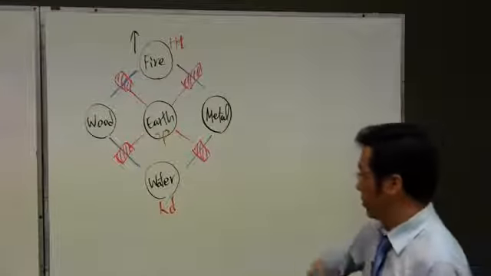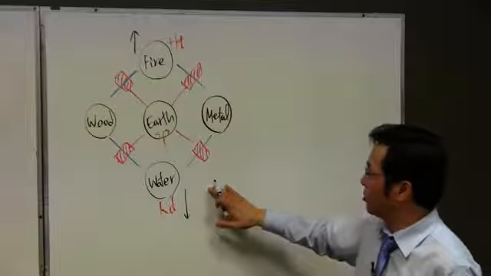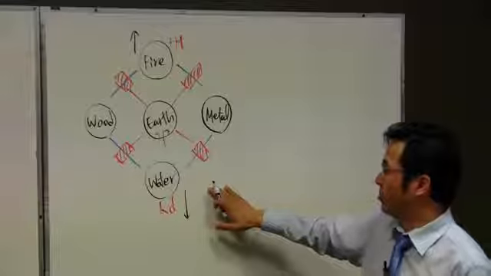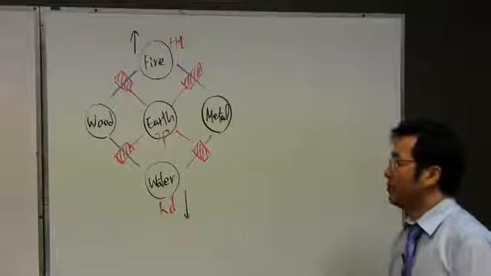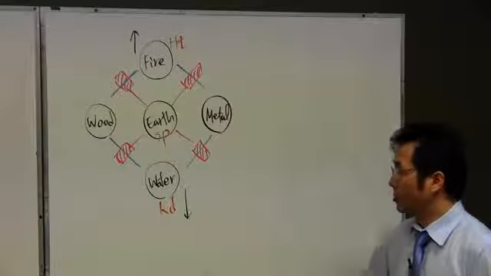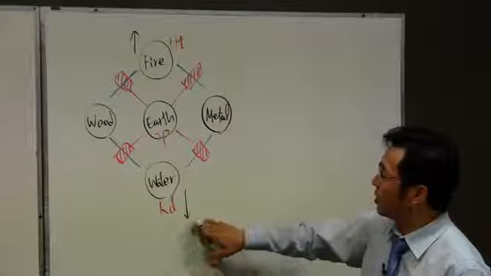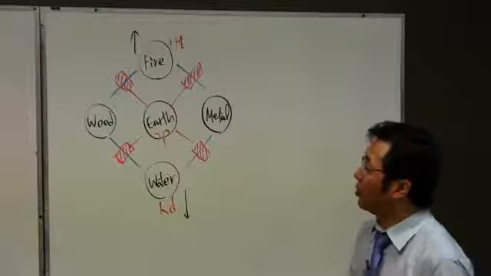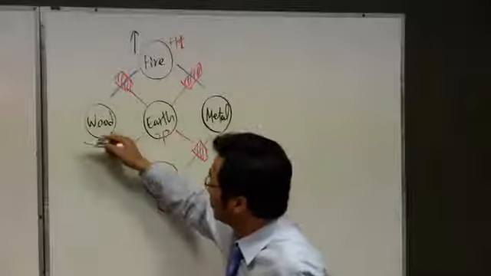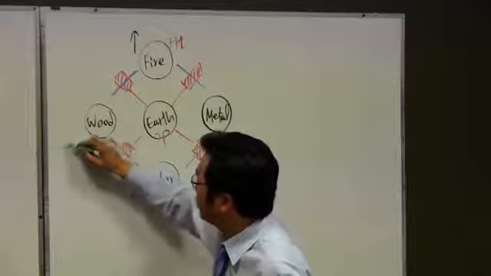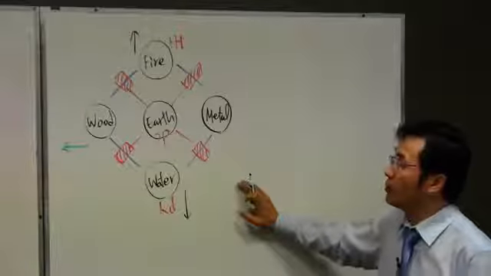And also the water. Water flows downward in nature. Usually water flows from a higher elevation to a lower elevation. So that we call the water's character. So chi flowing downward indicates the water. And also another one, wood. Wood goes outward, like the sprout on the tree in the spring season.